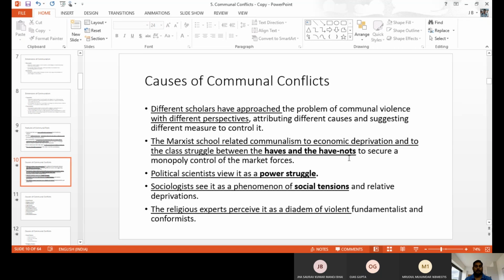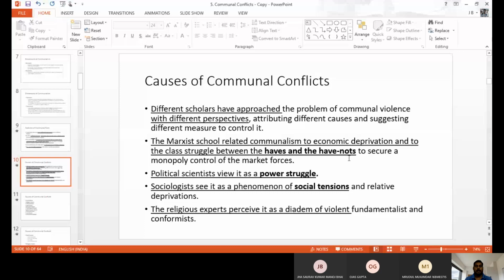They insult and do violence against another community, caste, religion or political party to show and claim power. So violence happens because of power struggle, as explained by political scientists.